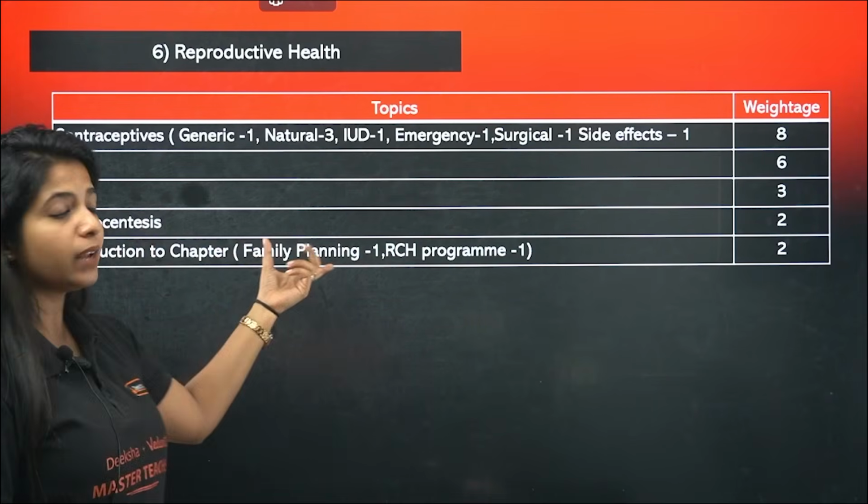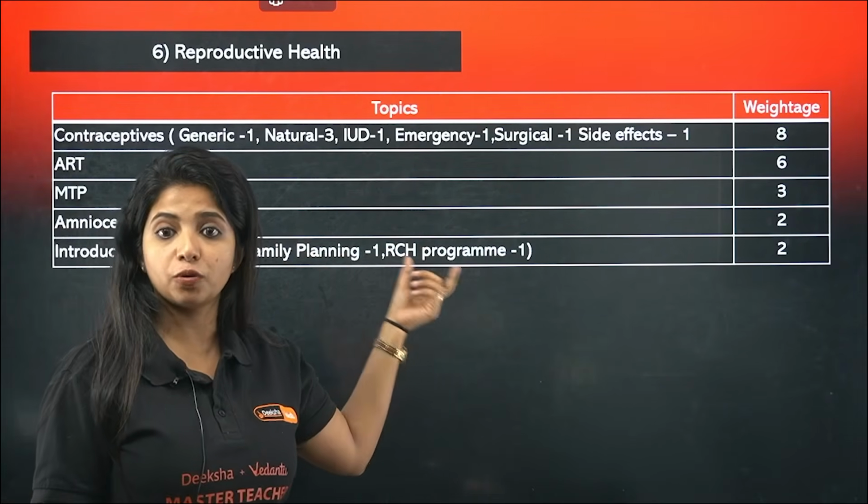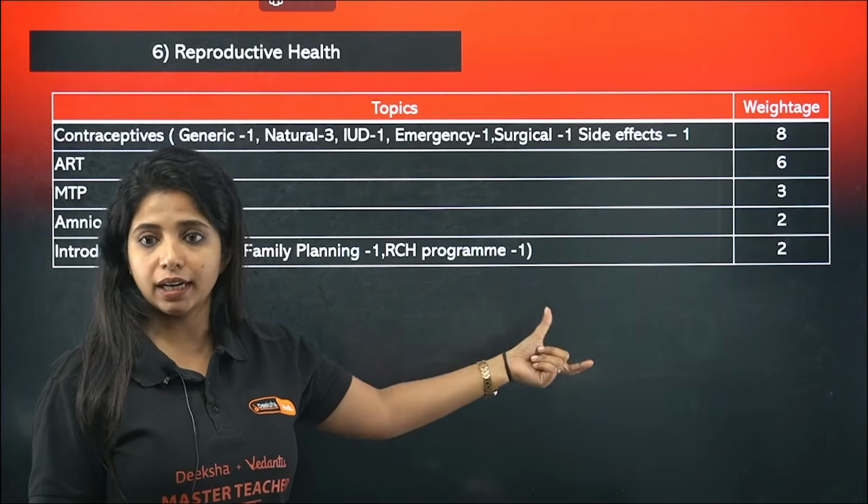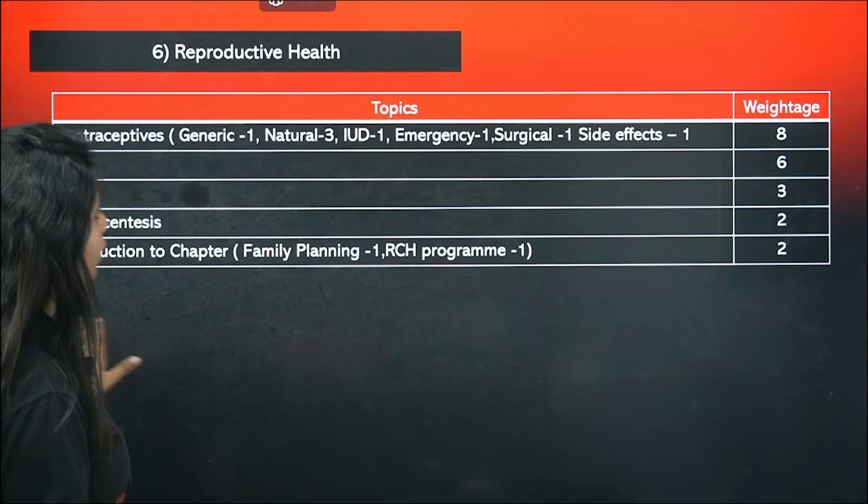Introduction to the chapter, family planning in which year, 1951. RCH program, what is the full form of RCH? Reproductive and child health care, all of it. Okay. So 2 questions have come from there.